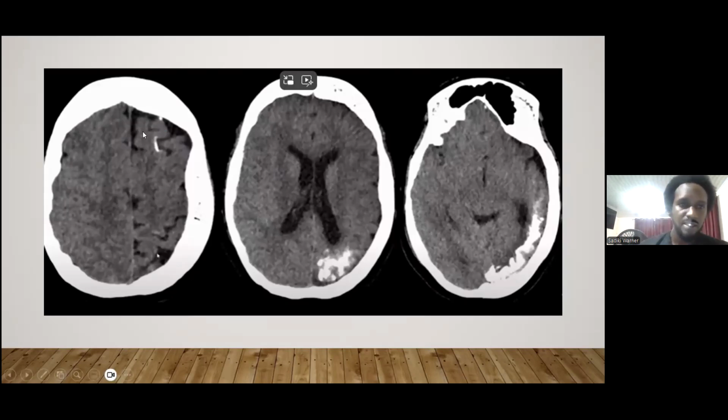Of note, when we look at this image on the left, at the cerebral hemispheres, we're able to appreciate a left-sided cerebral hemiatrophy. There is also, on the other two images, cortical and subcortical calcification seen in the left occipital lobe.